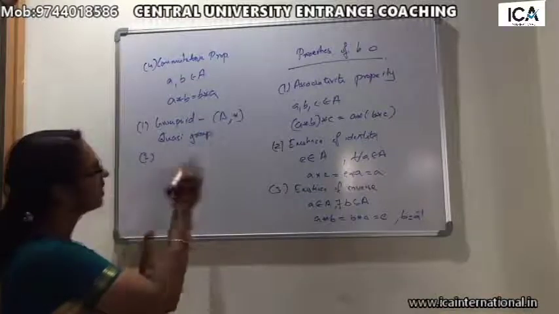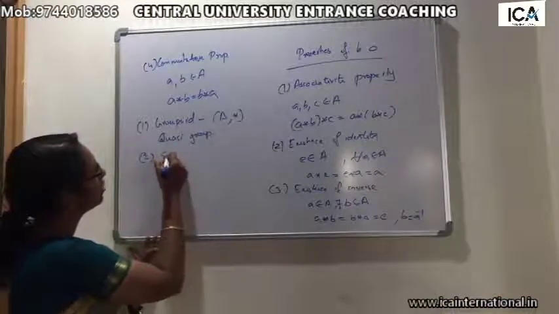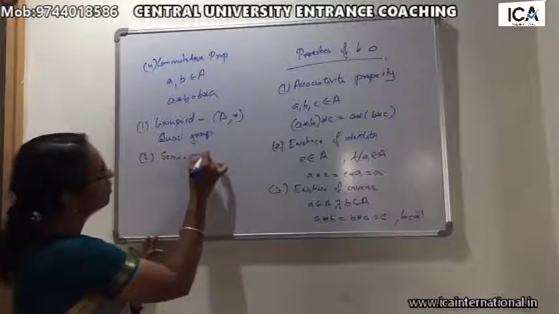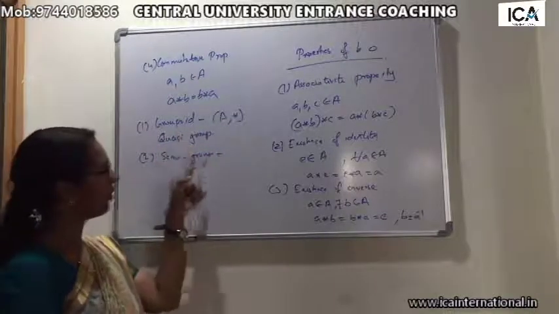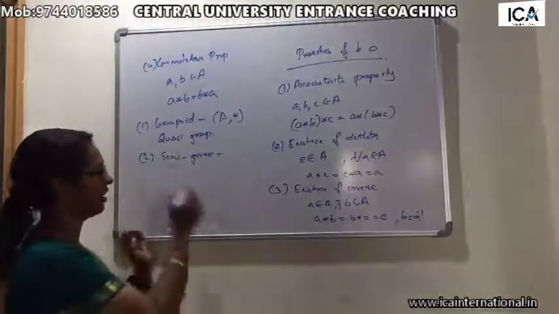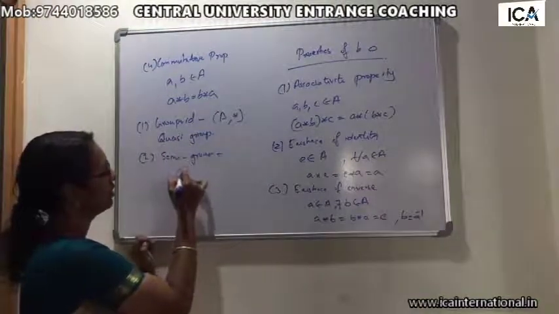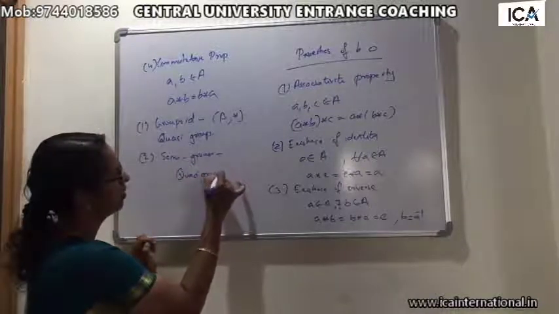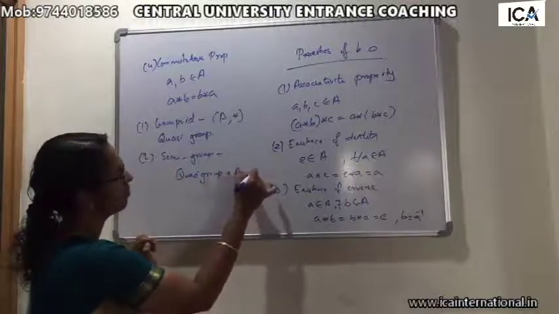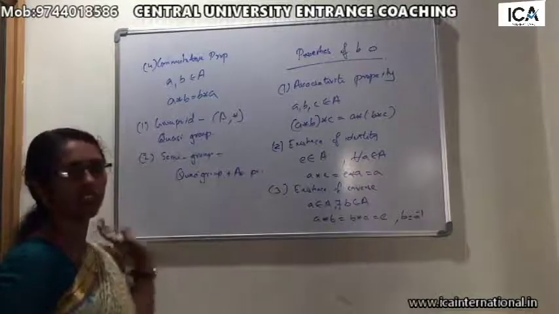The second is semi-group. A semi-group is a quasi-group or groupoid with the associative property. So groupoid plus associative property makes a semi-group.